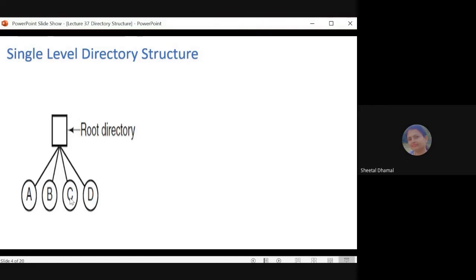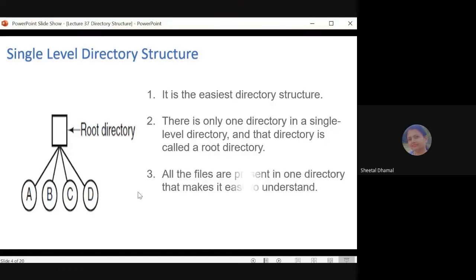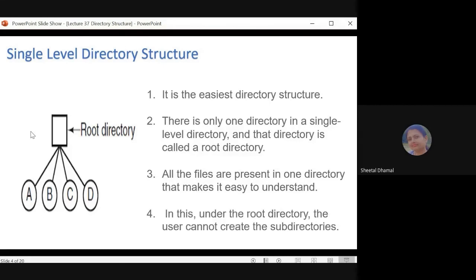So there are no sub directories here, only one root directory is present in the single level directory structure. So this is the easiest directory structure. And as there is only one directory in a single level directory structure, that directory, it is called as root directory, and all the files are present in the one directory only. So because of this structure, it is easy to understand, as only one root directory is there.